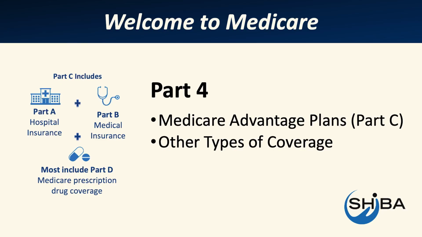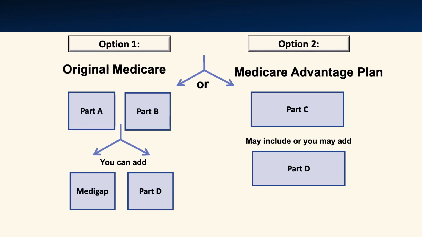In this section, you will learn about Medicare Advantage plans, also known as Part C, as well as some brief information about other types of health coverage. Let's look back at our chart that shows our coverage choices. Option 2 is the Medicare Advantage plans, also known as Part C. They are an alternative way to receive your Medicare coverage.